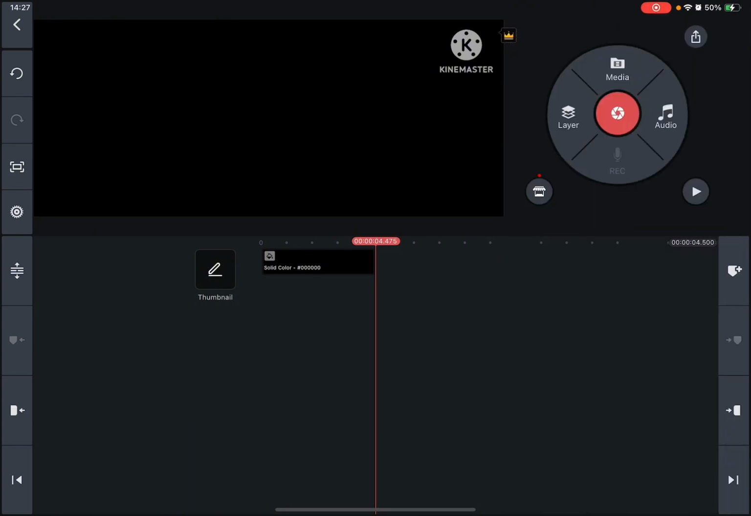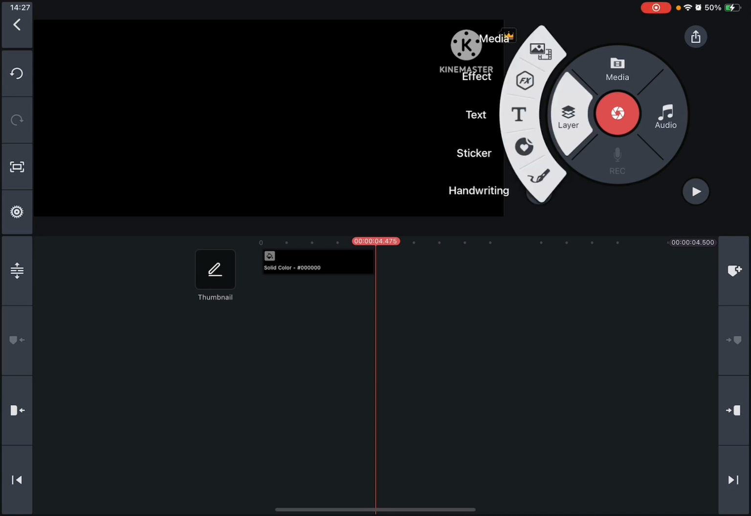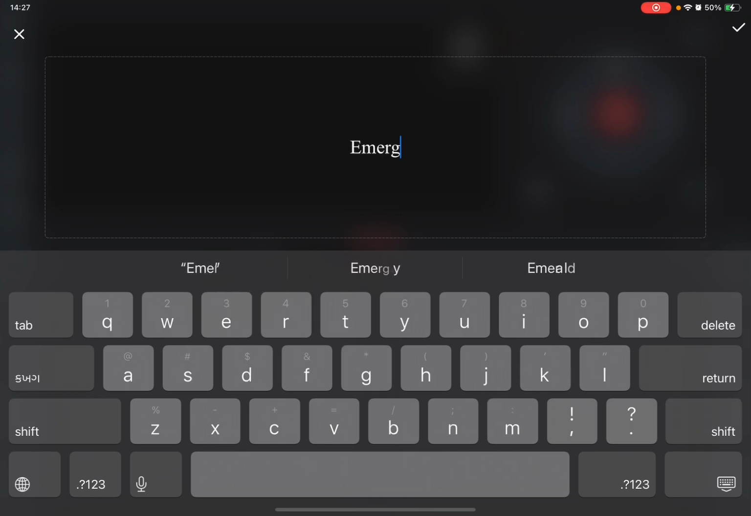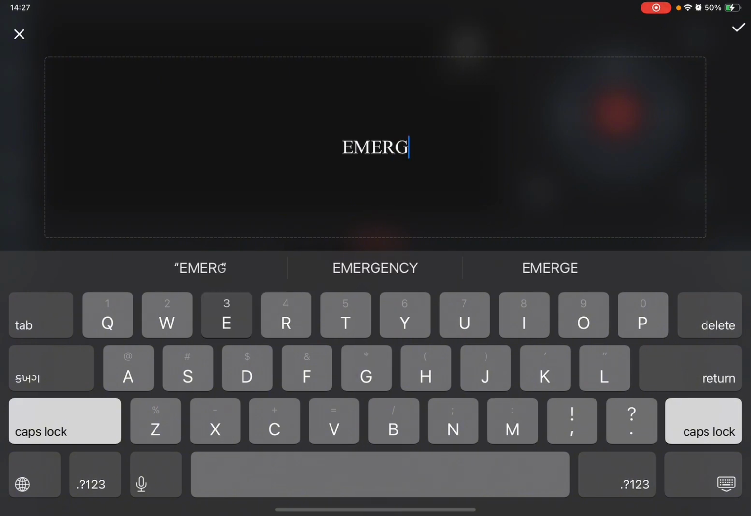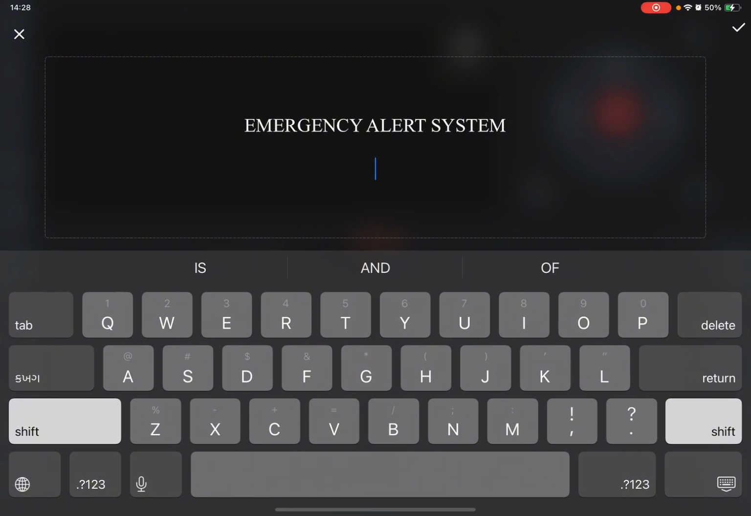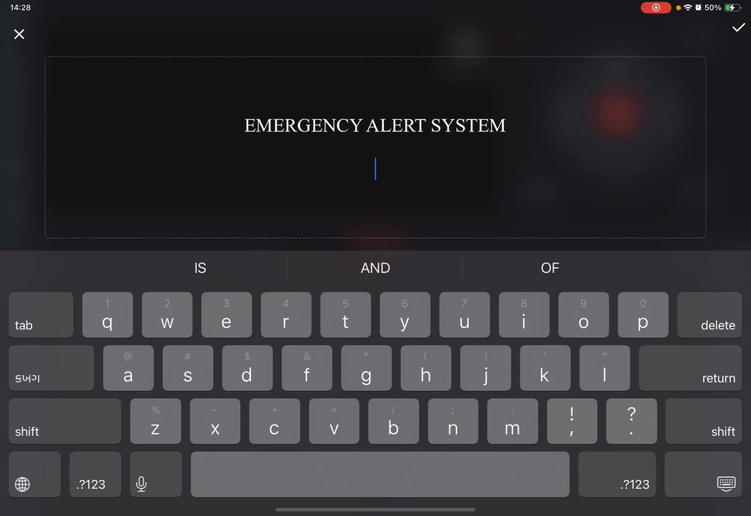Now what you want to do is go to layer, text, and then search up emergency alert system. And then to make it faster, just click return 2 times. And then say civil authorities or national weather service. I'm going with civil authorities.